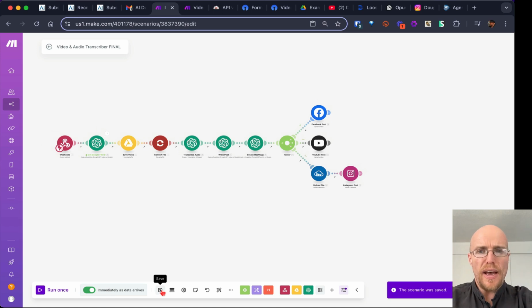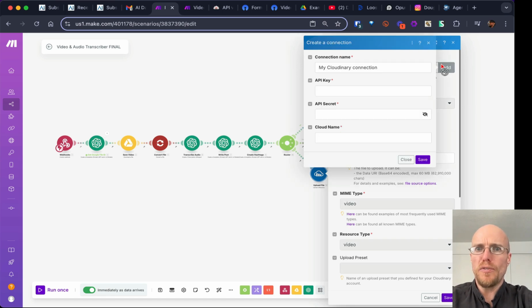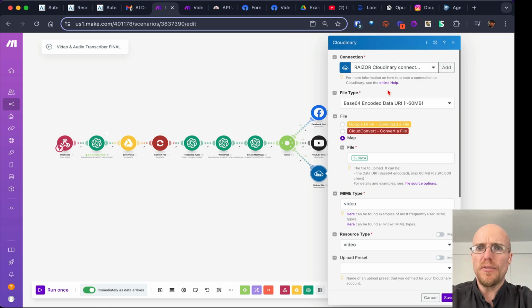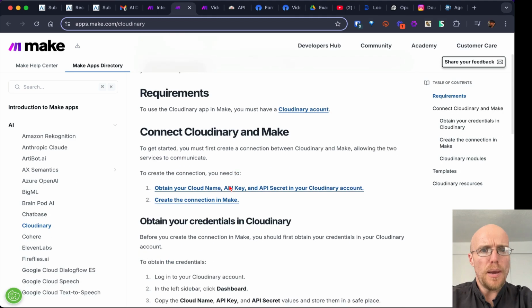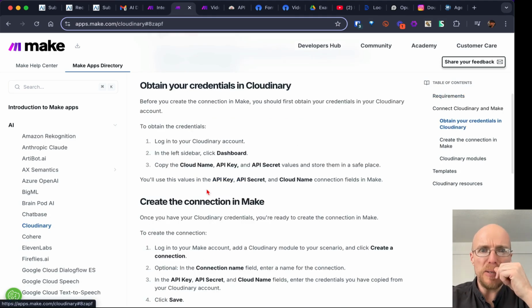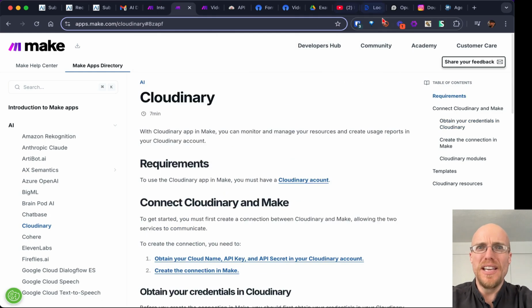So save, and what I did was I found this app called Cloudinary. Cloudinary was really cool because it will give a URL, and that's what we want. So it's free. You set it up. If you add it, you do need to jump through a couple of hoops. I think if you go into online help here, obtain your cloud name, API key, and secret. It's really pretty easy. Actually, it was not as easy as I just said.